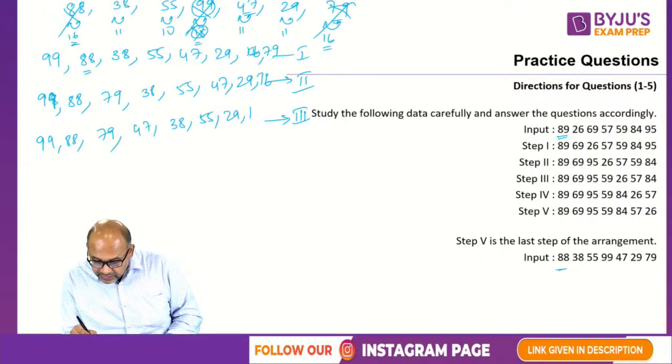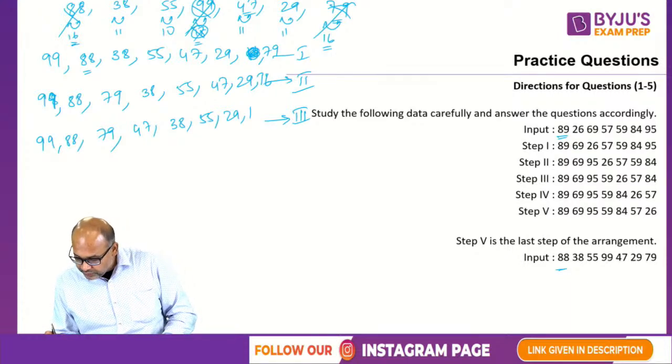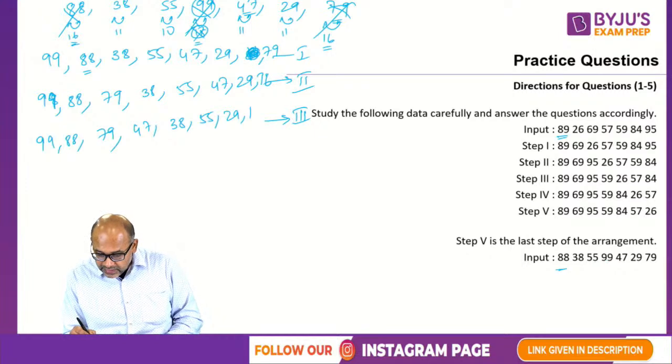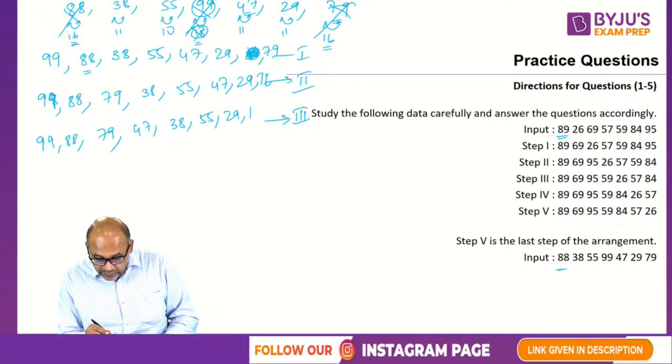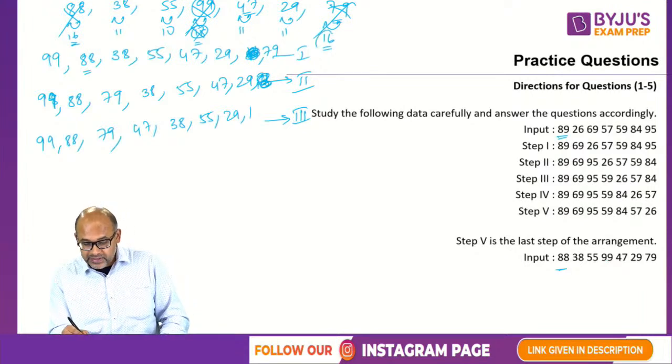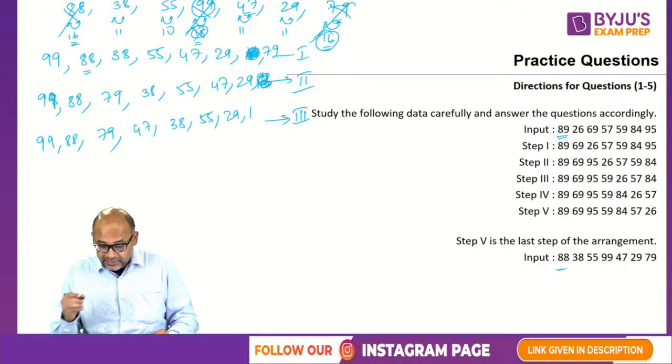After 29, this is 1, 2, 3, 4, 5, 6, 7 only, right? 1, 2, 3, 4, 5, 6, 7. Yeah, 79 was this. So after 29, 1, 2, 3, 4, 5, 6, 7, so the 16 will not be there. I wrote 16 in place of 79. That's my error. That's okay. So we have 29 next.